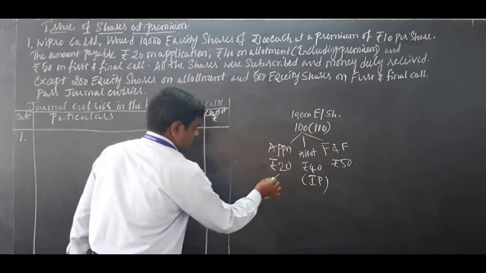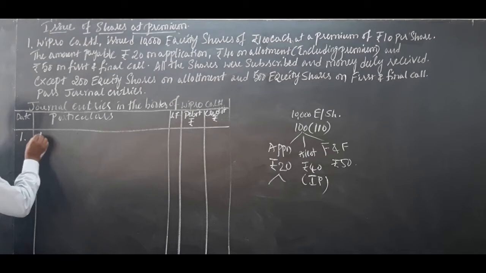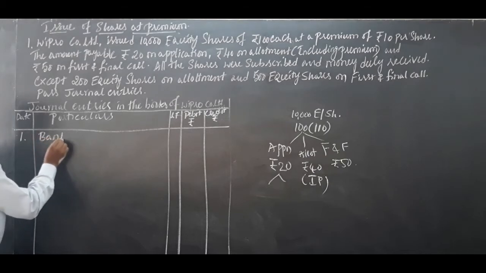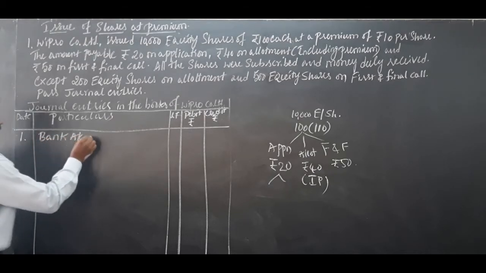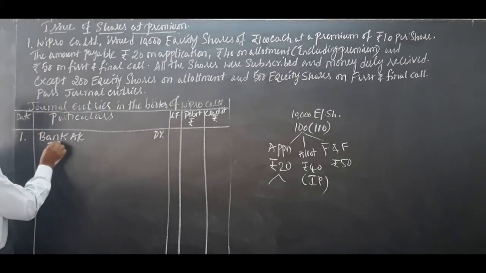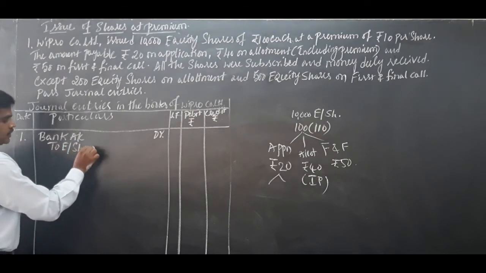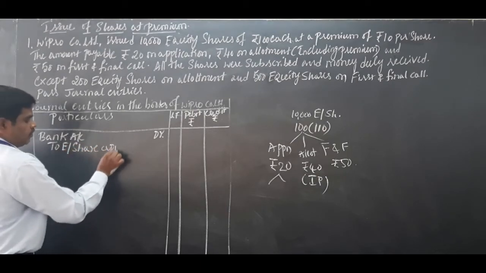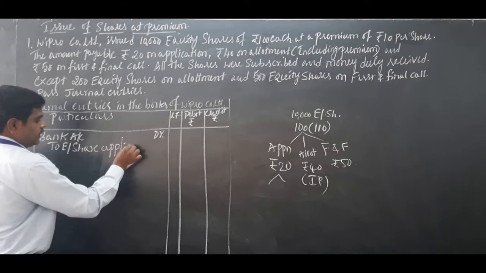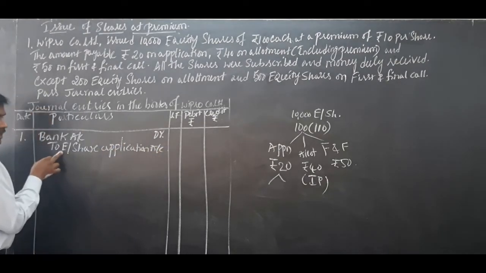So first journal entry, bank account debit to equity share application account. You have to write full there in your notebook, don't write like this.